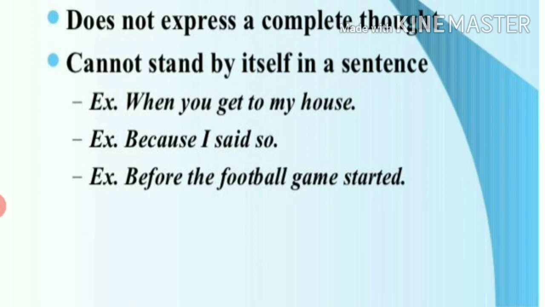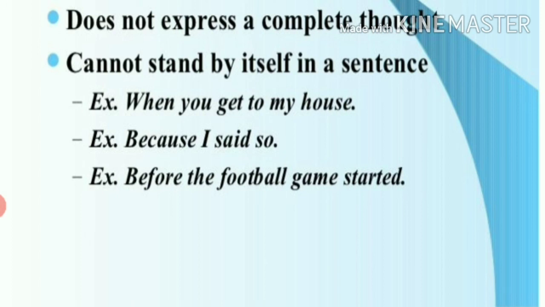So independent clause or main clause means it has full meaning, it makes sense, it is a full sentence, it doesn't need anyone's help. Subordinate clause means what? Subordinate clause means it cannot stand alone. It needs someone's help to give a complete meaning.